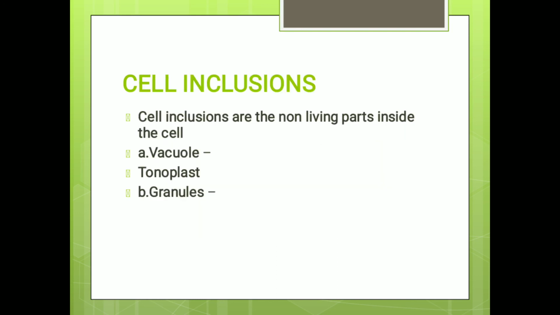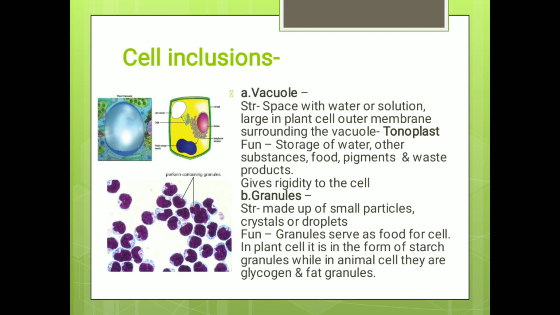Cell inclusions. They are vacuole, tonoplast and granules. Vacuole. The space with water or solution, large in plant cell, with the outermost membrane surrounding the vacuole being the tonoplast. Function: storage of water, other substances, food, pigments and waste products.